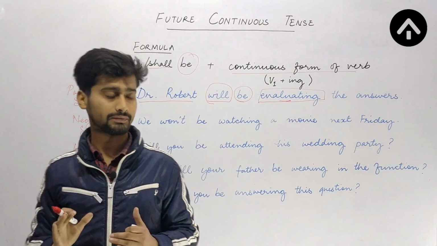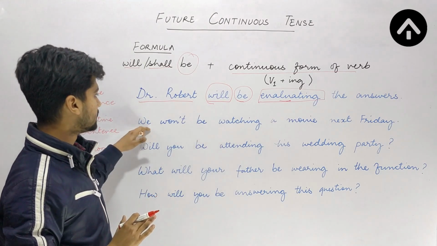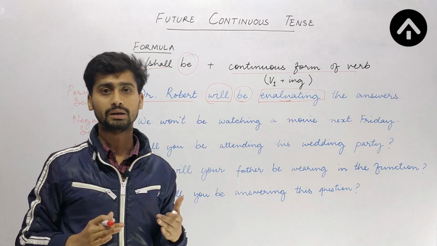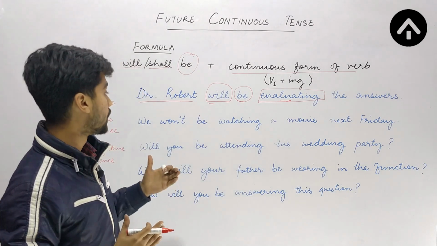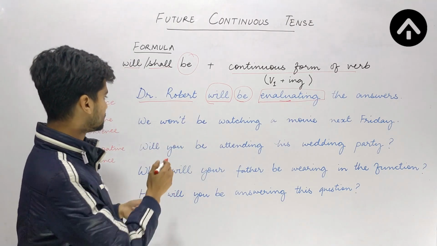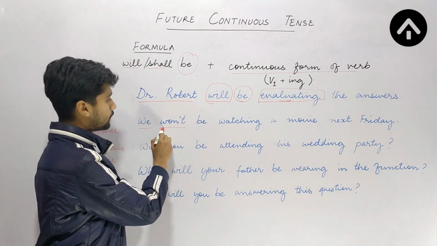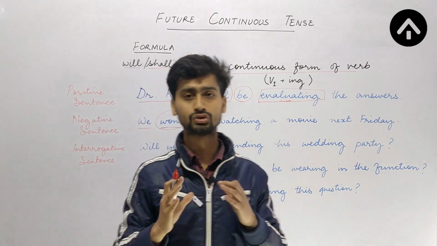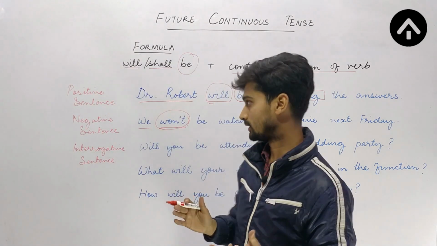What if we have a negative sentence? If we have a negative sentence, we always use words like no, not, never, hardly, scarcely, seldom. Here I have used won't. What is this won't? This is actually a contracted form, the shortened form of will not.